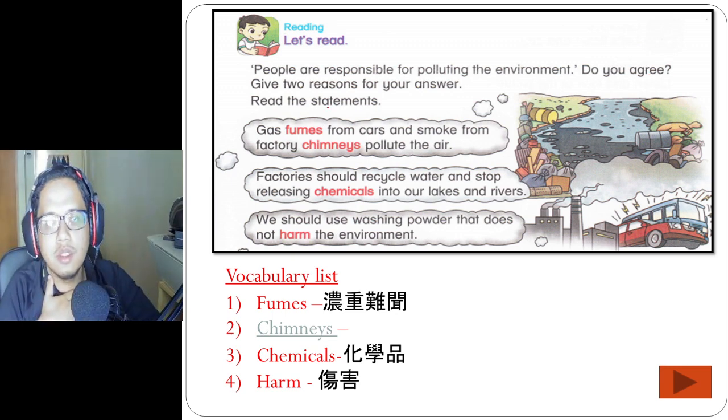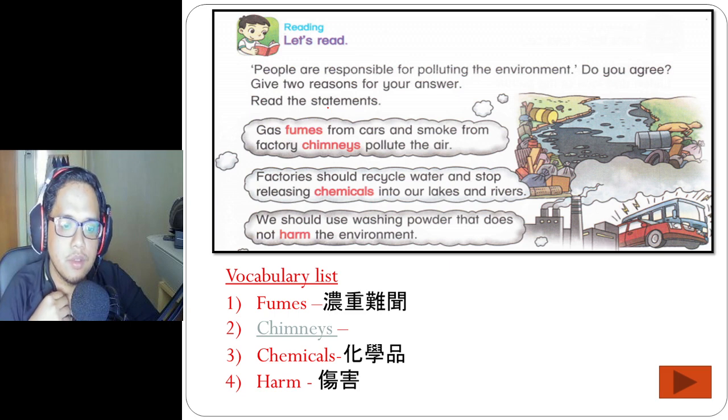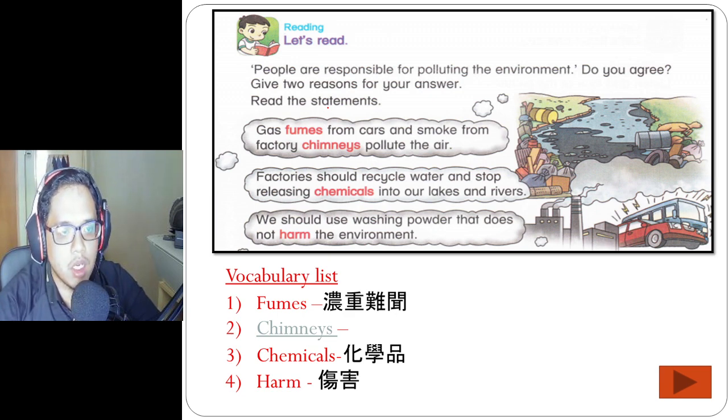So in the last lesson, we talked about this. Why does air pollution happen? Where does air pollution come from? It comes from the car. What about the car? It comes from the smoke. Where does the smoke come from? Who used the car? It is us, the people who use the car.